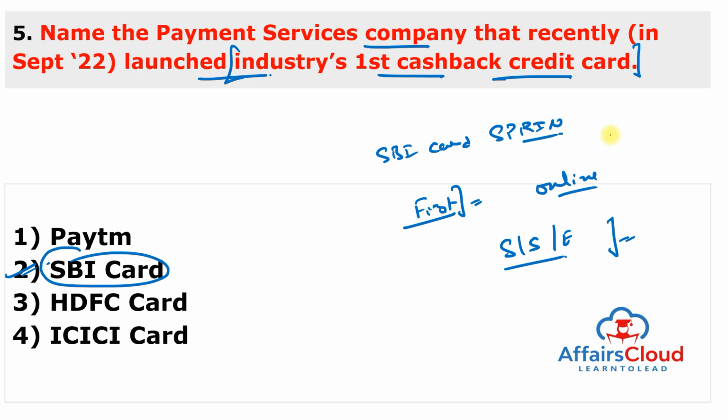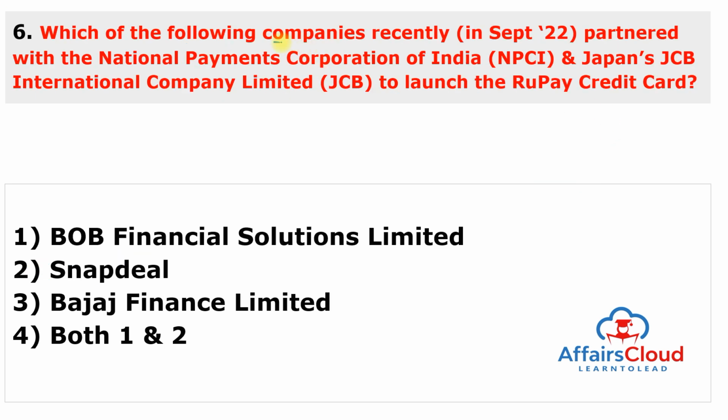Moving to next question. Which of the following companies recently partnered with the National Payment Corporation of India and Japan's JCB International Company Limited to launch RuPay credit card? And this is Bank of Baroda Financial Solutions Limited and the Snapdeal. So answer of this question is both 1 and 2.